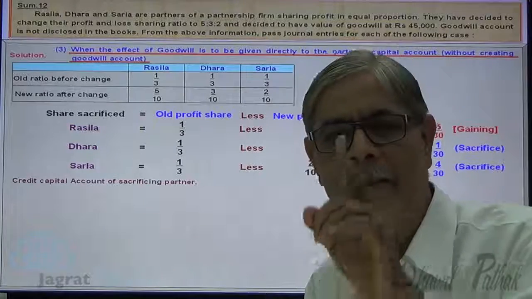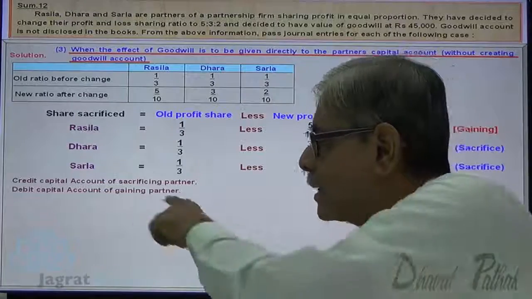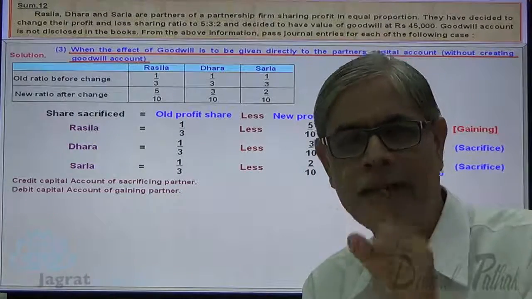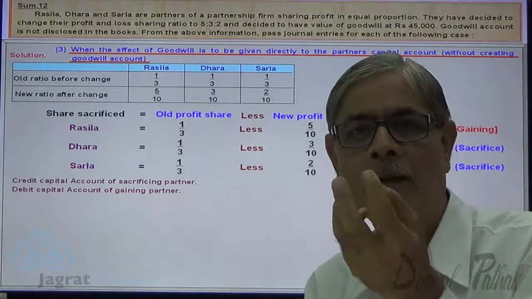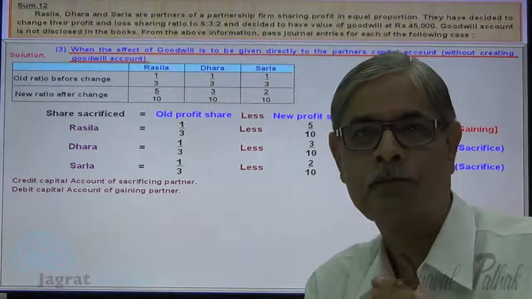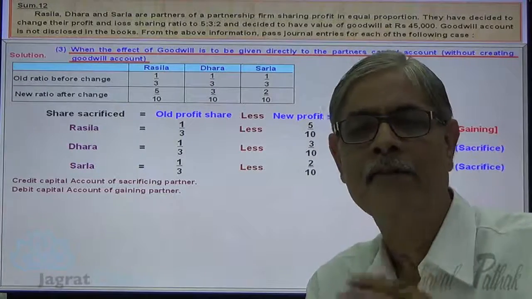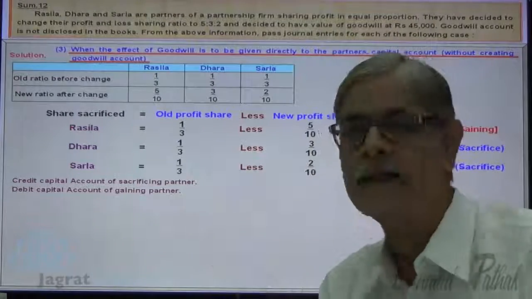So sacrificing partners' capital account always gets credited. And gaining partner's capital account is to be debited because they gain. Because the gaining partner gets a right in an asset. And when they get a right in an asset, they have to pay for it. And when they pay, their capital account gets debited.